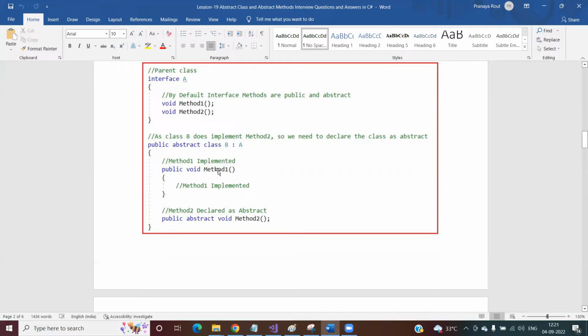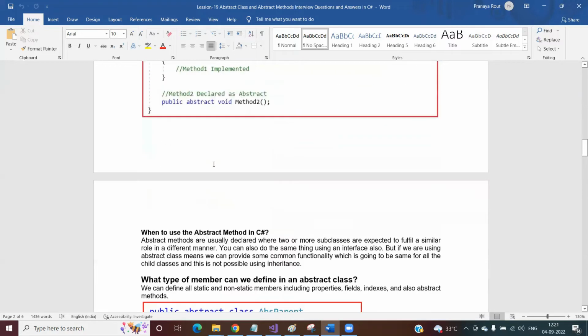Suppose you are providing implementation to method 1, that is fine, you can provide implementation. But in this case, you don't want to provide implementation to method 2, means explicitly you need to declare that method as public abstract, method 2. So these are the three different scenarios or use cases where you can use abstract class.